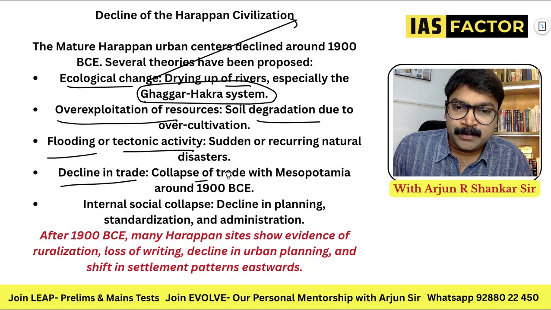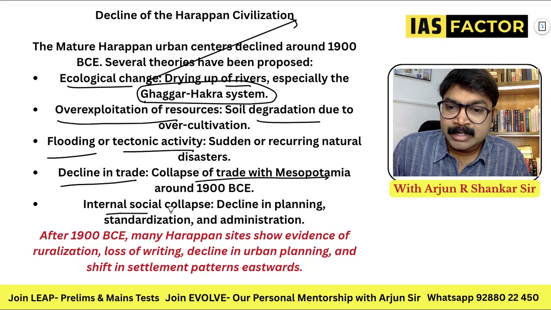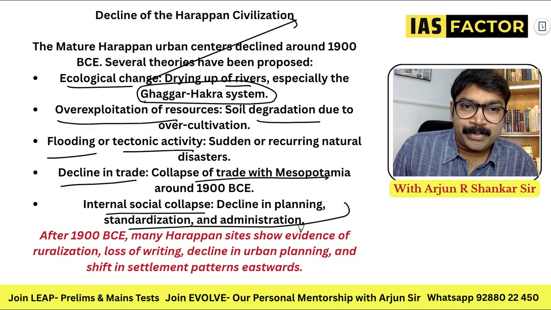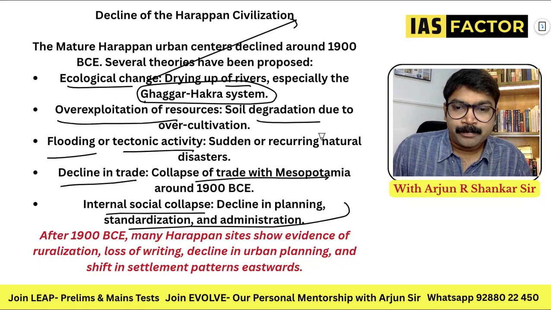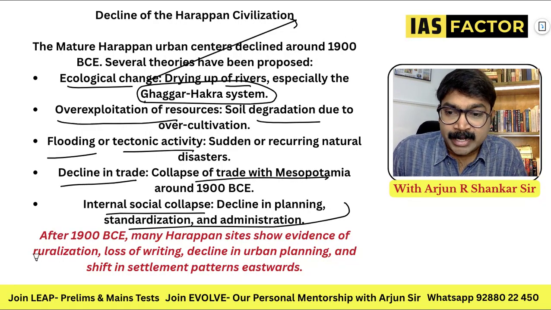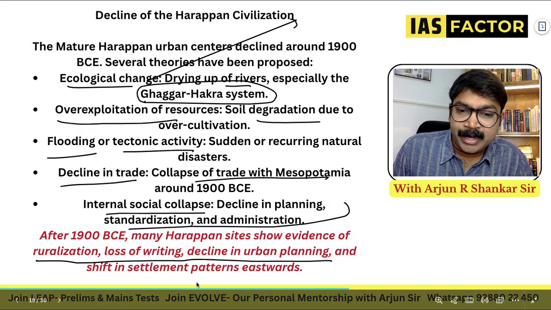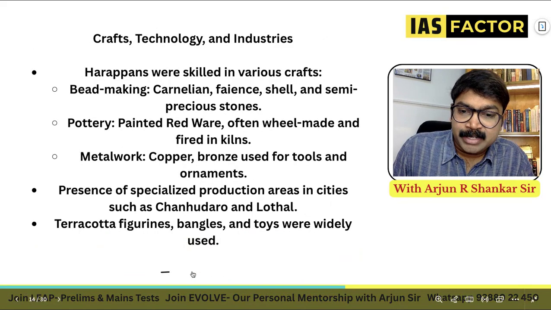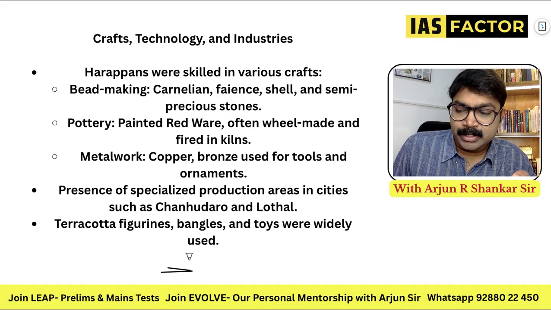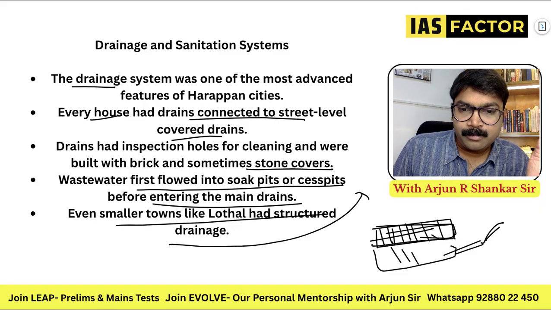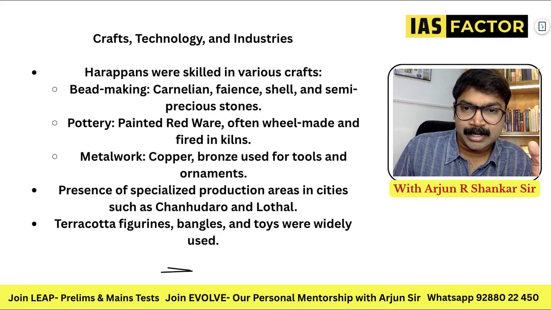Decline in trade, collapse of trade with Mesopotamia, internal social collapse, decline in standardization and administration. So after 1900 BC, you can see Harappan sites show evidence of ruralization, loss of writing, decline in urban planning, and a shift in settlement patterns. You can take a look at the settlement patterns towards the eastern parts of India. Let's understand this.